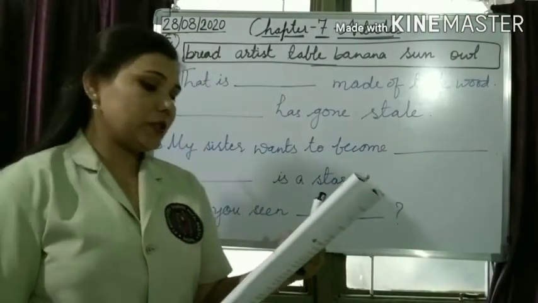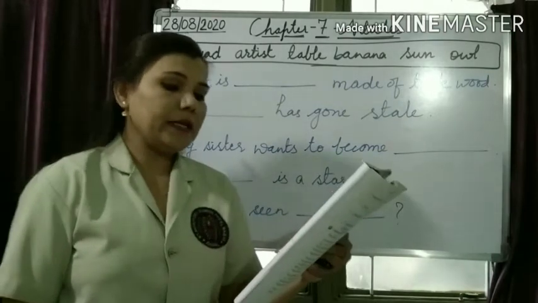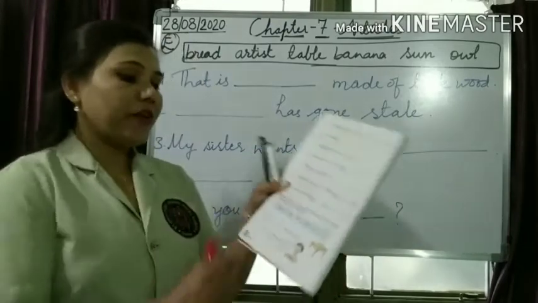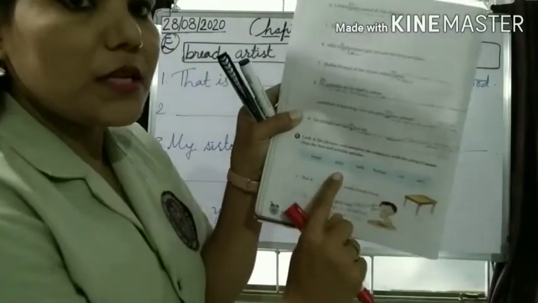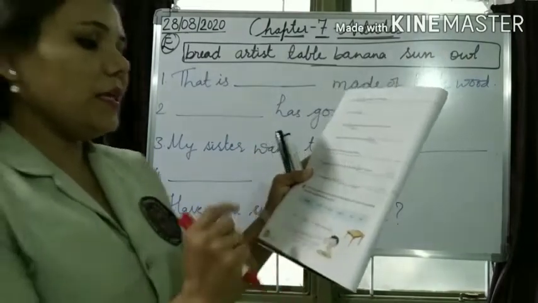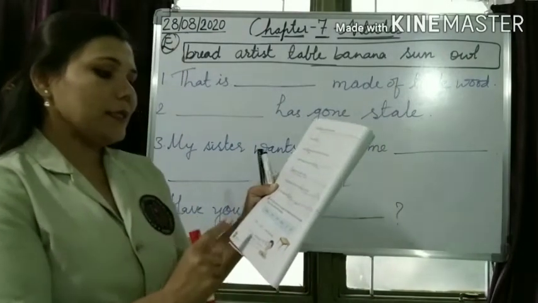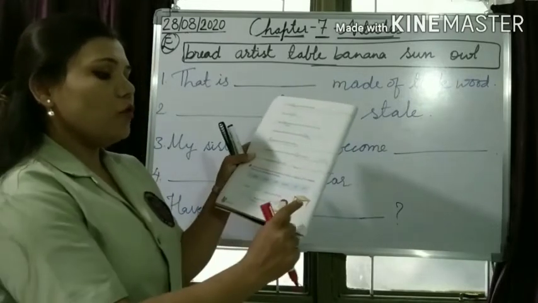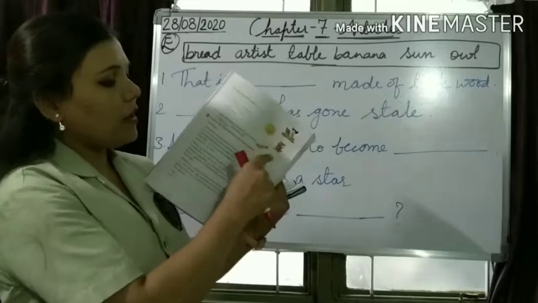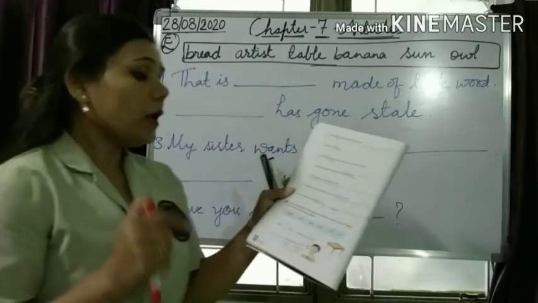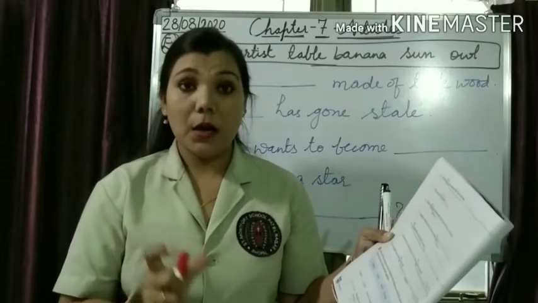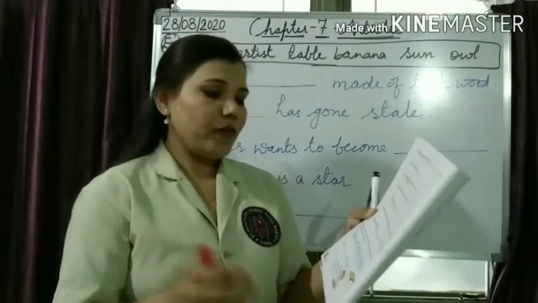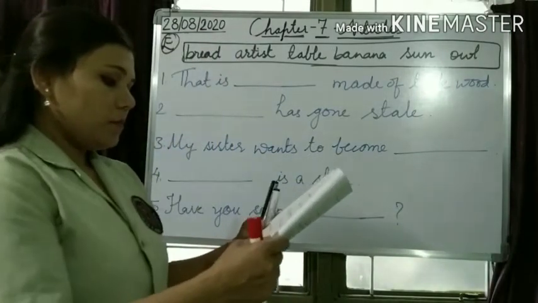I am reading out the question. Look at the pictures and complete the sentences with the correct nouns from the box and suitable articles. Okay, so there is a box, this blue box. The nouns are already given in this box. Nouns are bread, artist, table, banana, sun, owl. Along with that, we have to look at the pictures given, and along with them we have to add suitable articles. We have 3 articles, a, an and the. So we have to add them accordingly.